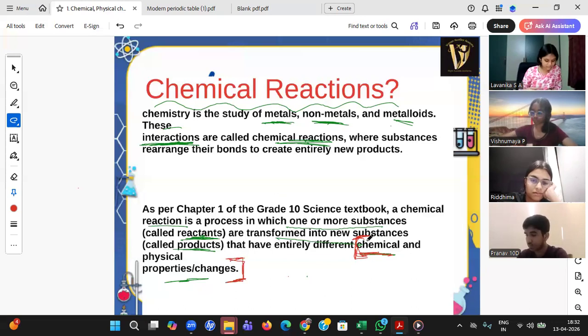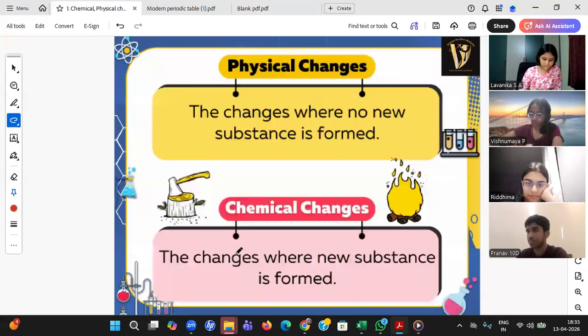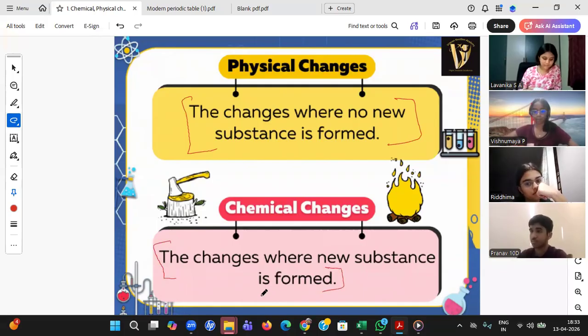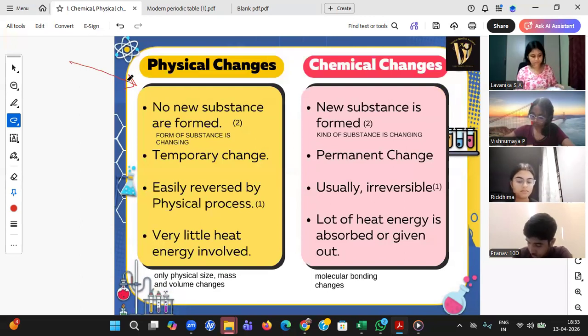But from here is where your class 10 syllabus starts: physical and chemical changes. The first statement is this. Whenever you see that no new substance is being formed, we call it a physical change. Whenever you see a new substance, it is called a chemical change. Please write this down. If you are writing other things, that is most welcome, but whatever I am saying, at least you need to write.